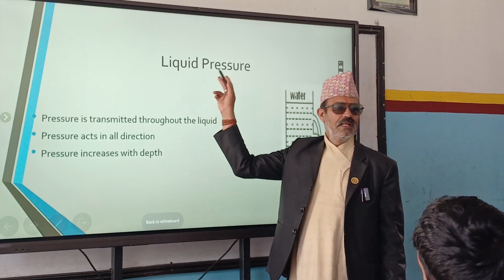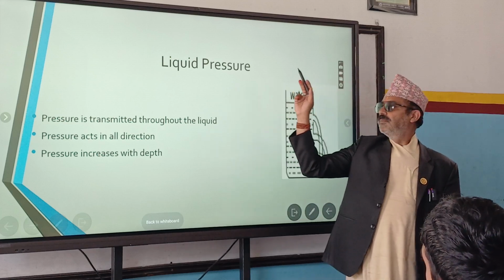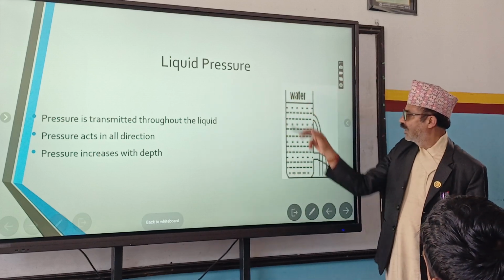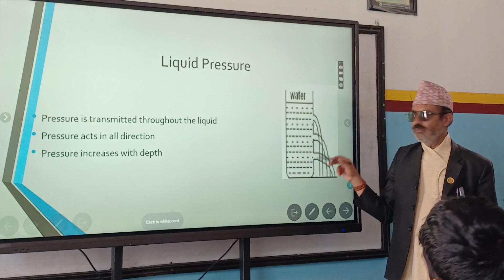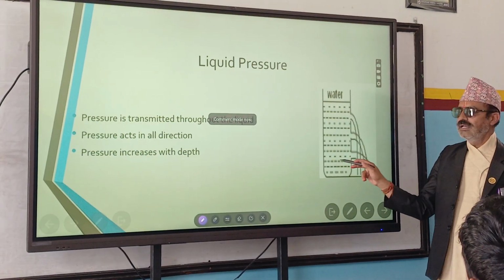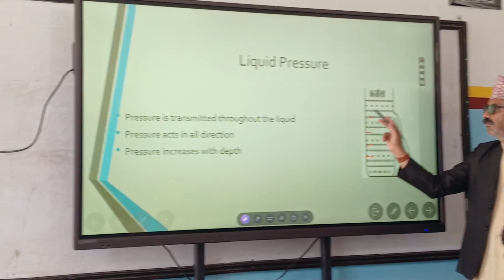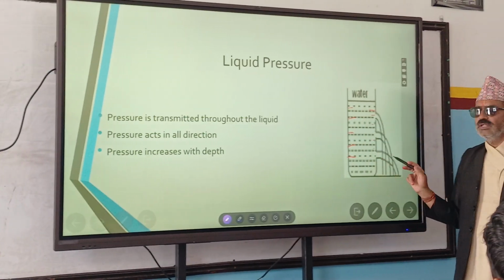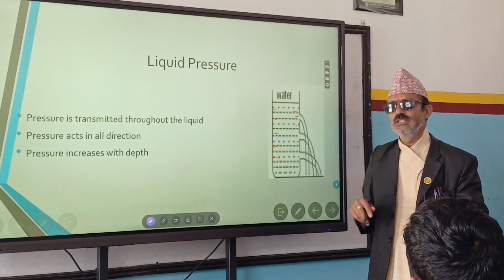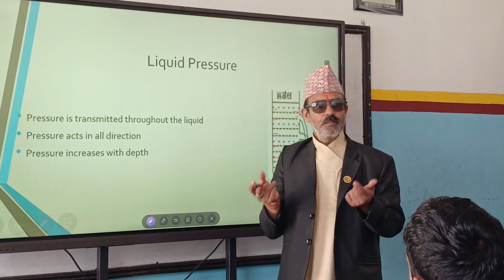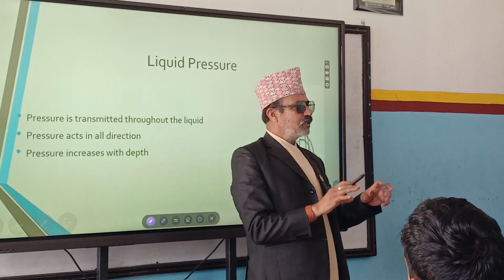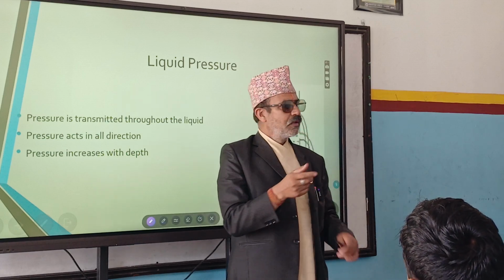What is this? Liquid pressure. Pressure exerted by liquid. The liquid is kept in this container. When the liquid is kept here, it exerts pressure everywhere, and that pressure is called liquid pressure. Pressure exerted by solid is solid pressure. Pressure exerted by liquid is liquid pressure. Pressure exerted by gas is gas pressure.